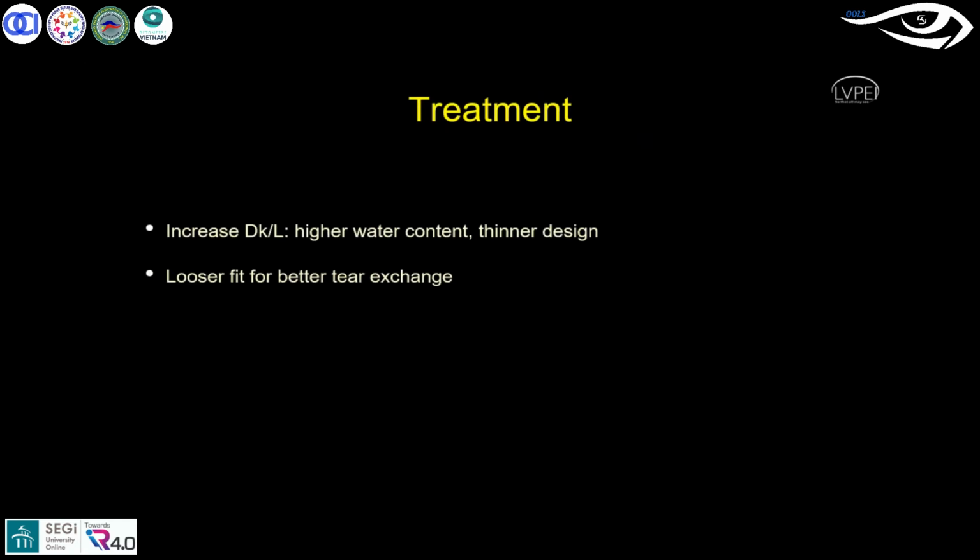Treatment, as we discussed: you need to go for higher Dk materials. Even if you are using hydrogels, think of giving high water content, and a thinner design is always advised to provide good oxygen supply also. Tend to give a slightly looser fit so that there is good tear exchange. With RGP you will definitely achieve good tear exchange, but with soft lenses there is minimal tear exchange, so a slightly loose fit will be better to provide proper tear exchange.